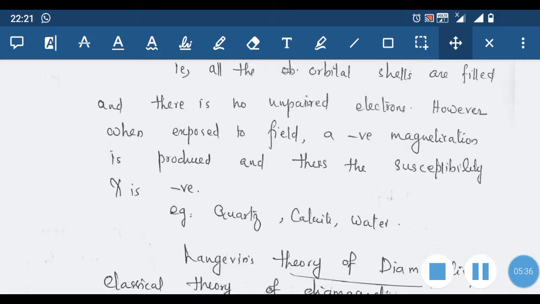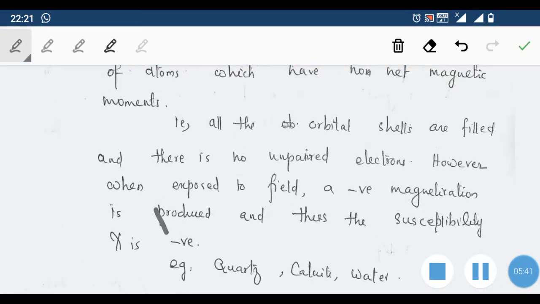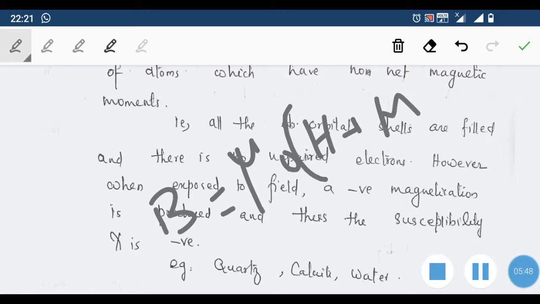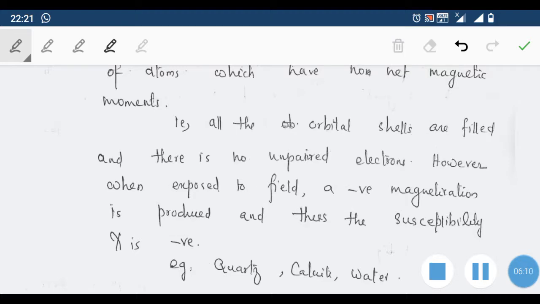We have the expression for B. The total magnetic field can be expressed as B = mu 0 into (H plus M), where mu 0 H is the external magnetic field due to the magnetizing field, and M is the magnetization, which is produced within the material because of the external field. So the total magnetic field is mu 0 into (H plus M).